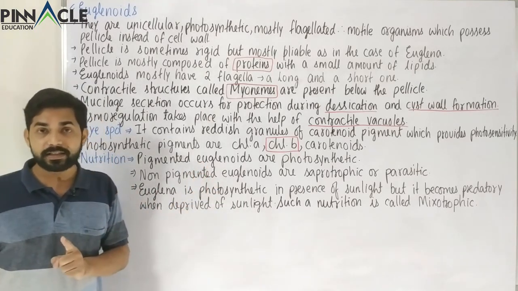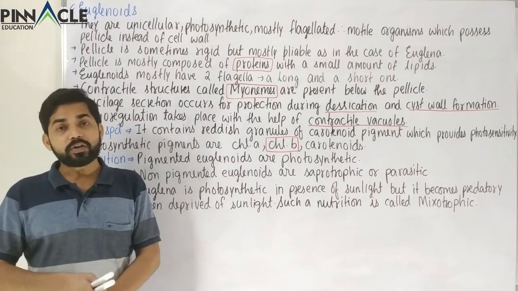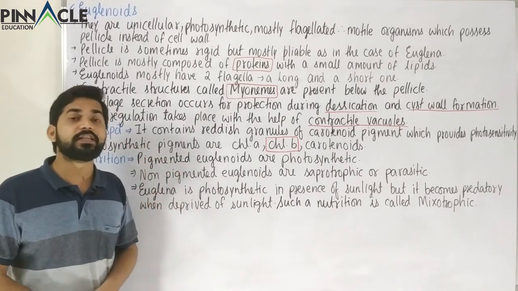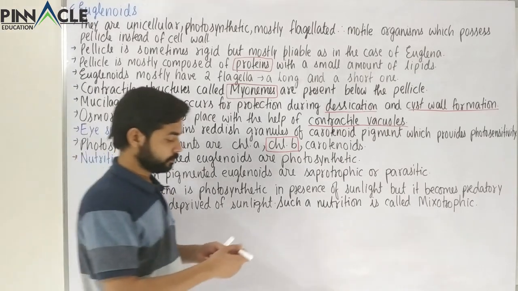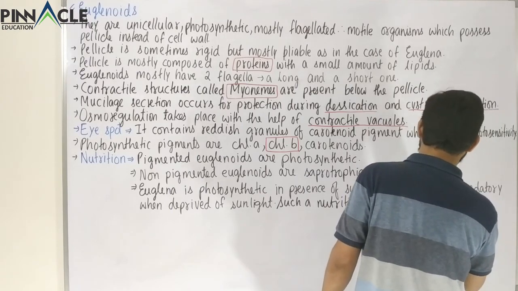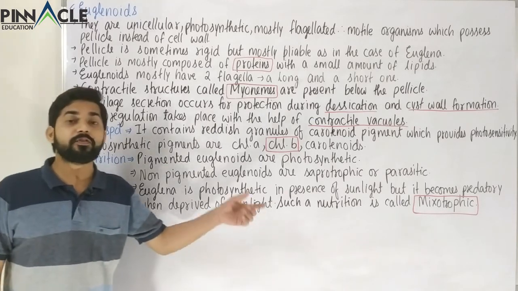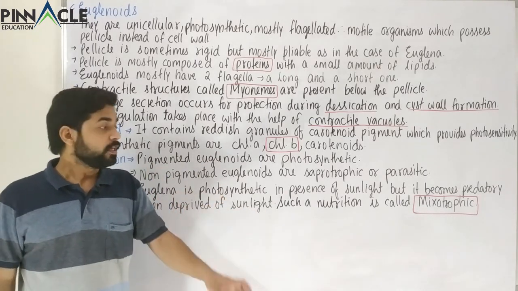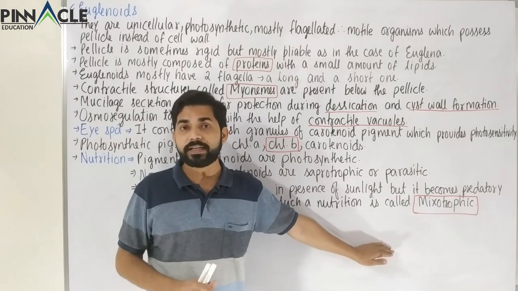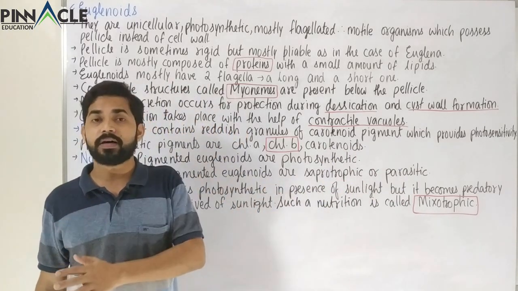So when an organism shows autotrophic mode of nutrition and also heterotrophic mode of nutrition, that type of nutrition is called mixotrophic. So this is a special type of nutrition which is between autotrophic and heterotrophic. There is autotrophic where only autotrophic or photosynthetic nutrition takes place, and there is heterotrophic where the nutrition is obtained from some other organism.